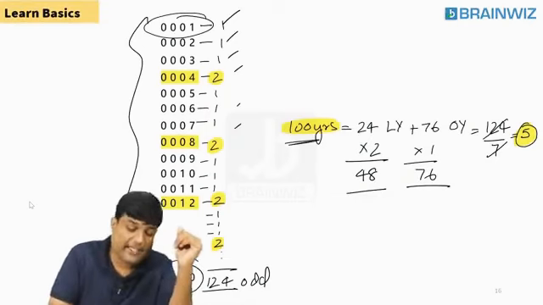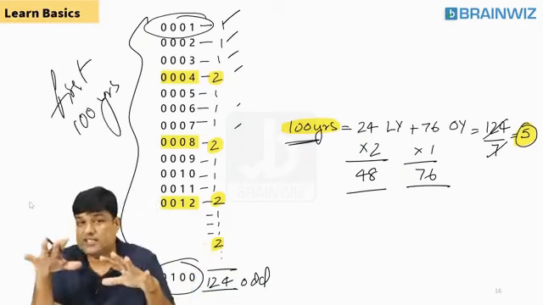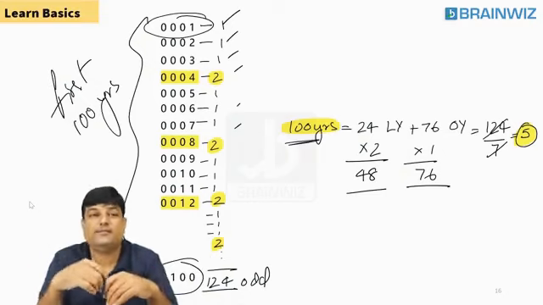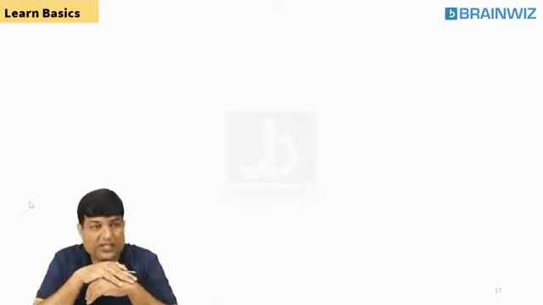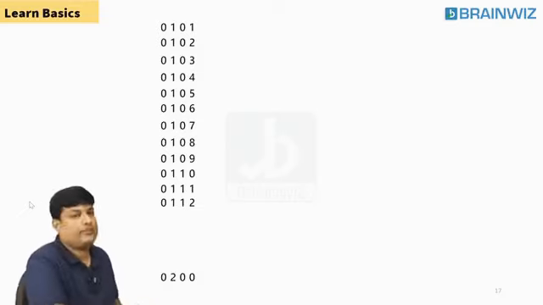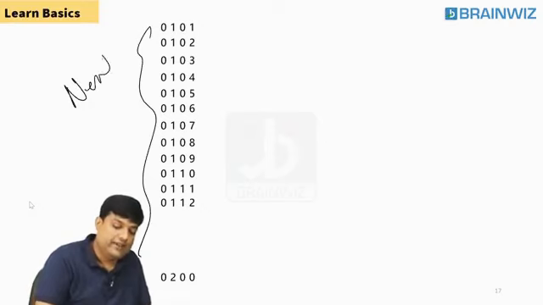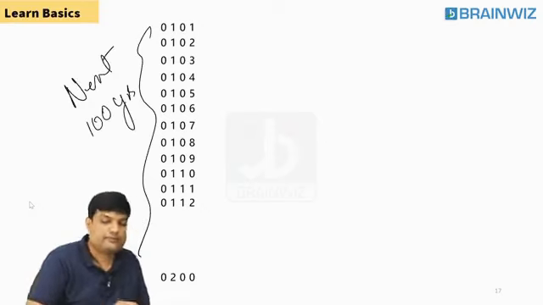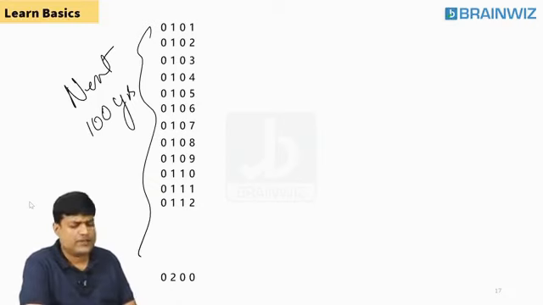So how many years are these? These are not just 100 years, these are the first 100 years of the calendar. Following, everybody? So the first 100 you have calculated. Now what are these years, students? Are these the first 100 years? No. These are the next 100 years. Are you understanding, everybody? 101, 102, 103, 104, 105, till 200.